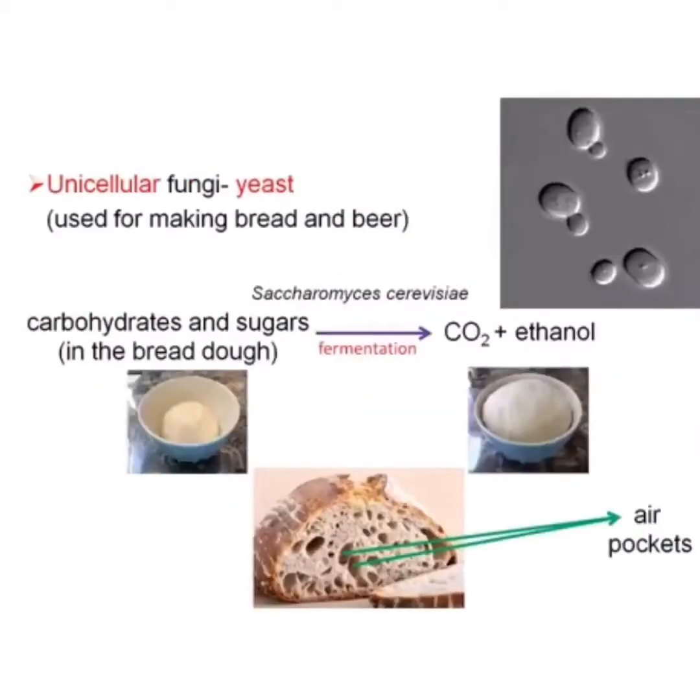All the members are multicellular except the fungus yeast, which is unicellular. This yeast is of very commercial importance. They are used for making bread and beer. Carbohydrates and sugars in the bread dough get fermented to produce ethanol and carbon dioxide, and this occurs due to Saccharomyces cerevisiae, which is a yeast. So it forms air pockets, which makes the bread fluffy.